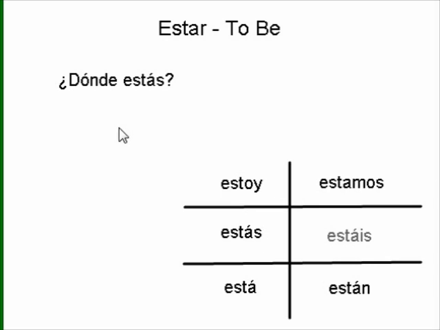We could also answer this question without putting the subject in our sentence. If we're asked dónde estás, we would answer I am and then put wherever we are. For instance, you might say estoy en la escuela. I am at school. From the context and from the form of the verb estoy, it's understood that the subject of this sentence is yo, so we don't have to put it. Now we could put it if we wanted to, and it would be correct, but it's usually unnecessary, it's usually understood, and it just gets a little repetitive if we put the subject every time.